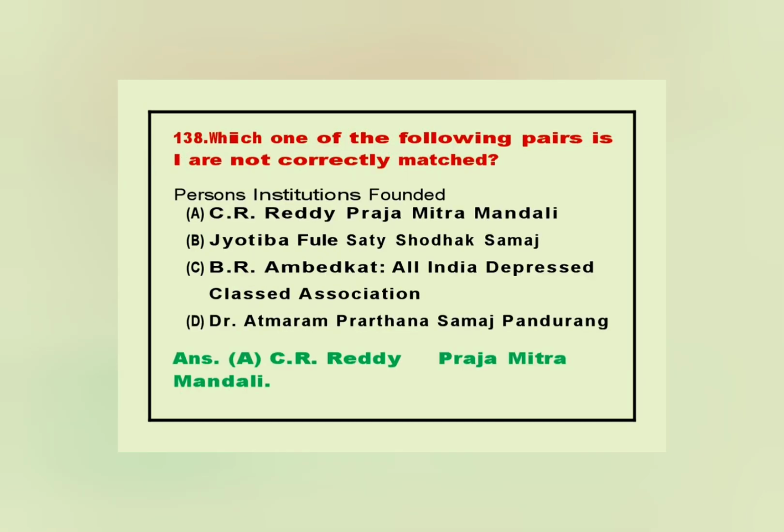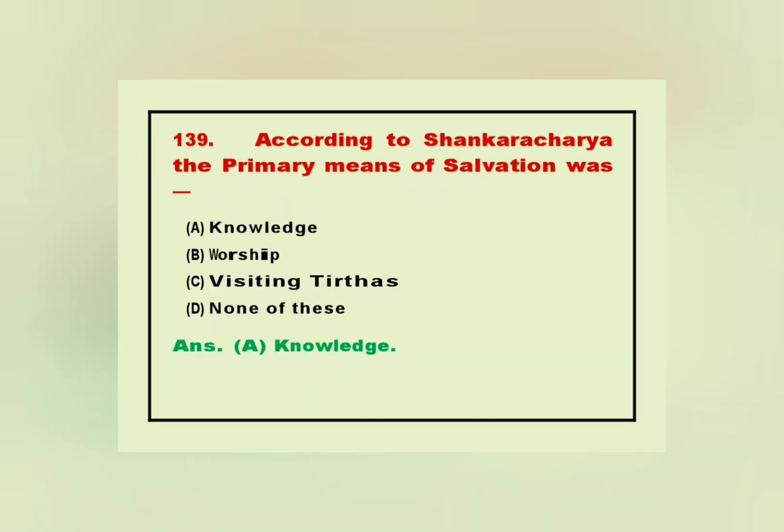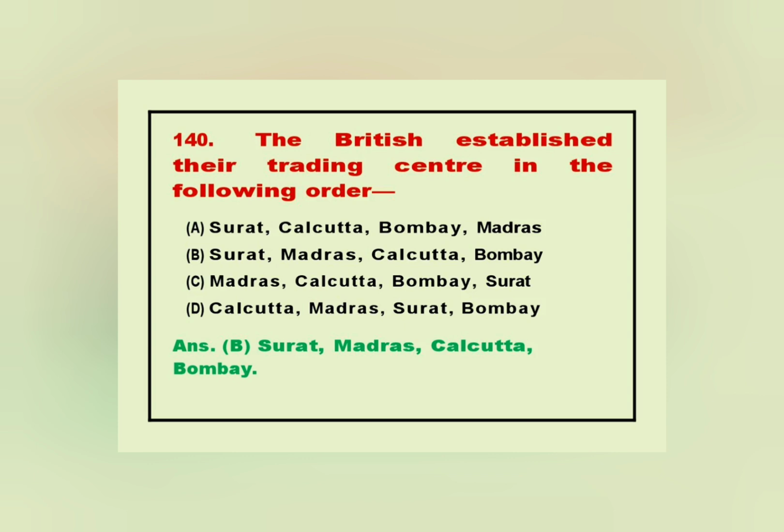138. Which one of the following pairs is/are not correctly matched? Persons, institutions founded. Answer. A. C.R. Reddy, Prajamitra Mandali. 139. According to Shankaracharya, the primary means of salvation was. Answer. A. Knowledge. 140. The British established their trading centers in the following order. Answer. B. Surat, Madras, Calcutta, Bombay.